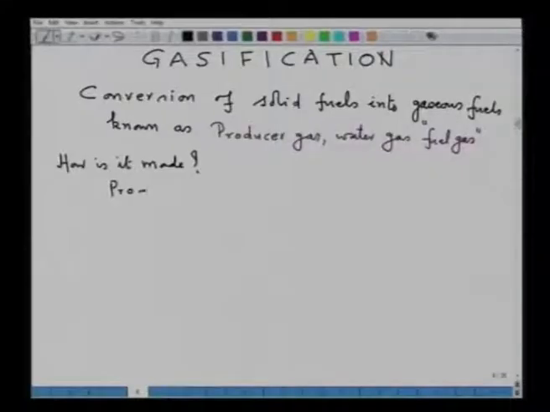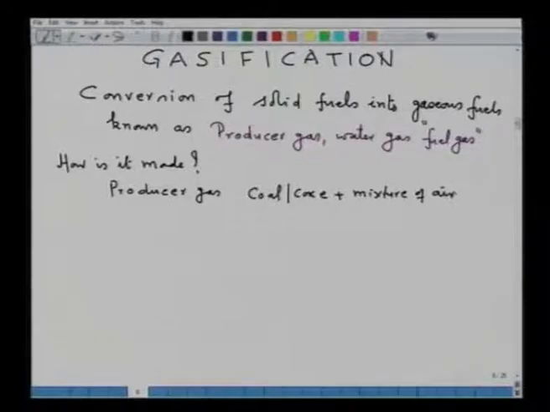I will just put it, say producer gas, or for that matter any fuel gas, is made by treating coal or coke plus a mixture of air plus steam in a high temperature reactor.